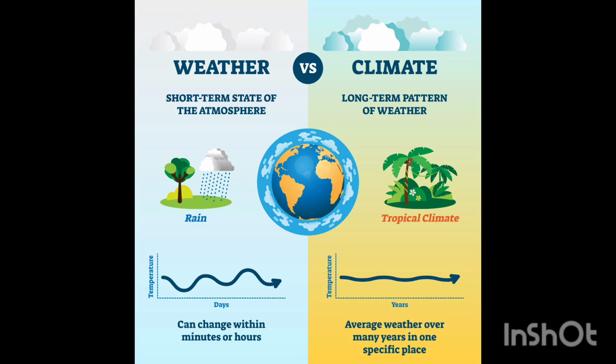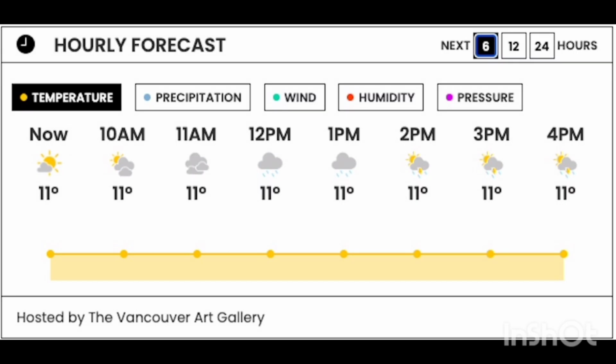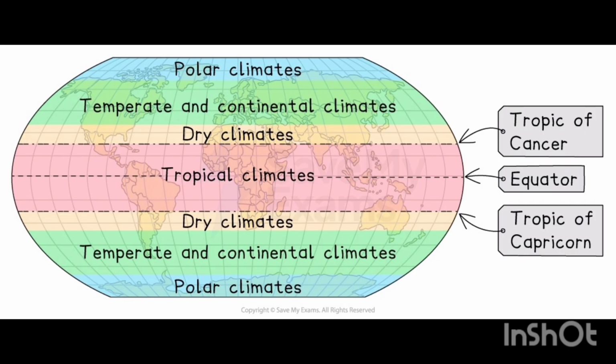The weather is the state of the atmospheric conditions in a short period of time, such as hours, days, or weeks, in a specific local region. For example, the forecast can be rainy in the morning and sunny in the afternoon.